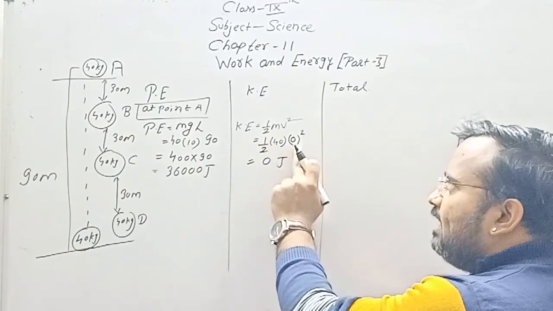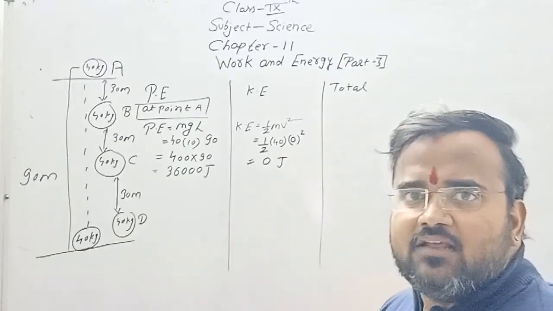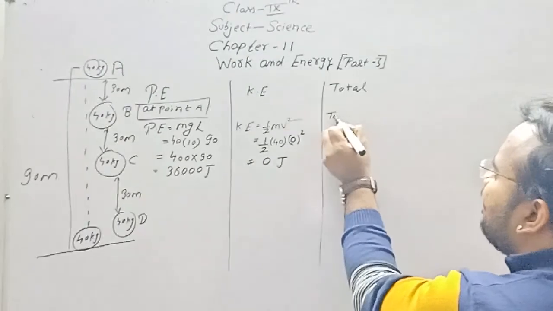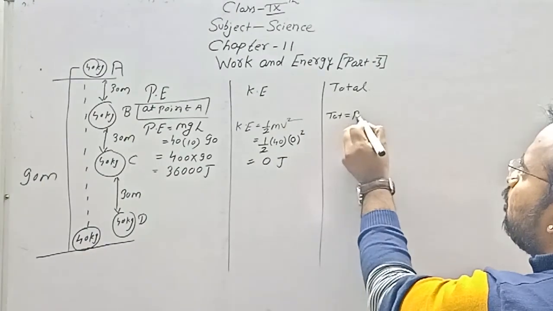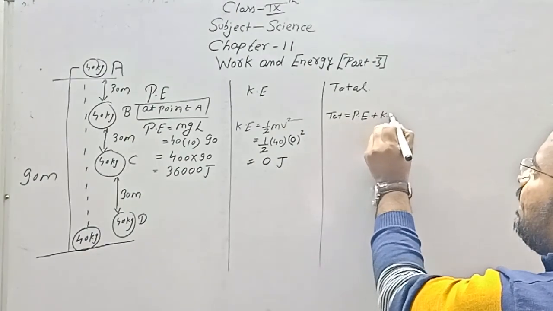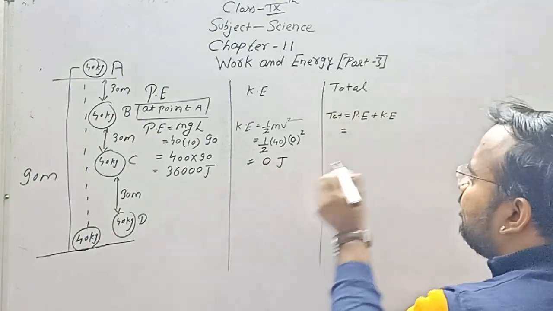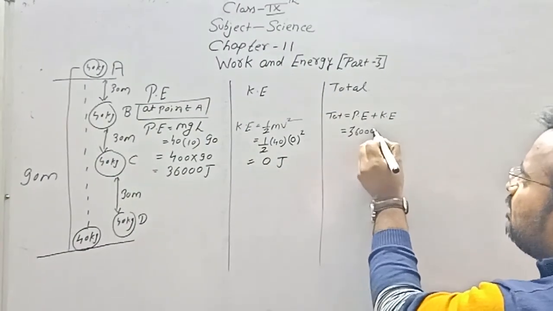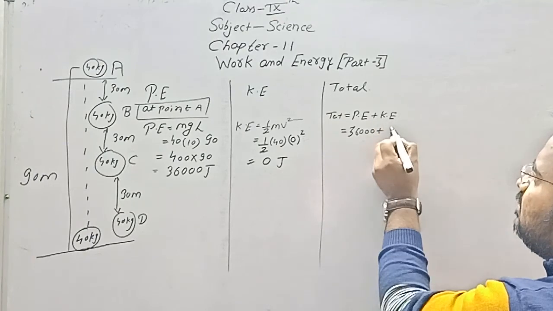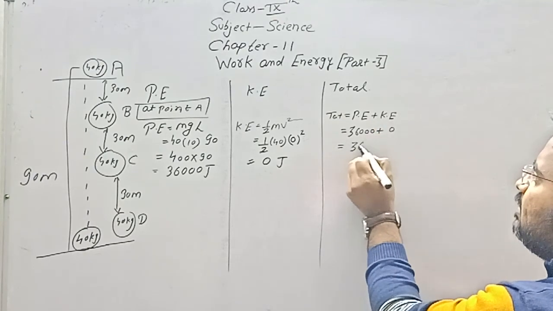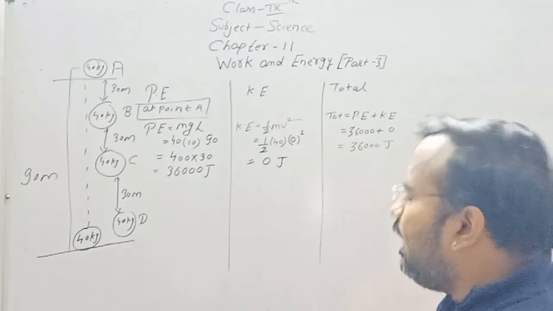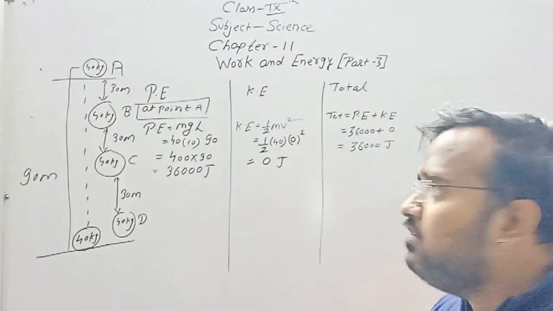See, whenever anything is multiplied by 0, the answer will be 0. Now I'll calculate the total energy. Total energy is equal to the sum of the potential energy plus kinetic energy. Potential energy is given: 36,000 plus kinetic energy is 0. So the total is 36,000 joule. Clear? Now we'll calculate for position B.